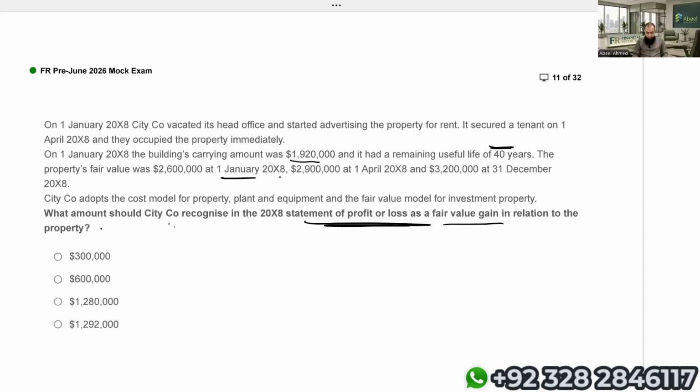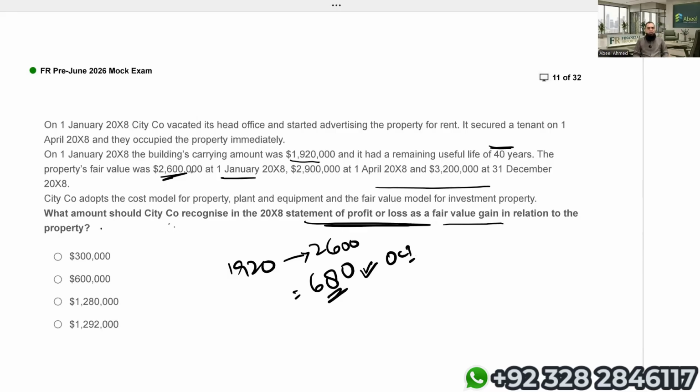On January X8, it is 2.6 million, 2.9 million on 1st April X8, and at the year end, it is 3.2 million. City Company adopts the cost model for property, plant and equipment and fair value model for investment property. So from 1,920, we have to first bring our building, our property to 2,600. I'm just ignoring 000. It means 2,600 minus 1,920. Logically, 680,000 is your revaluation surplus that will go to OCI, but that is not our answer.